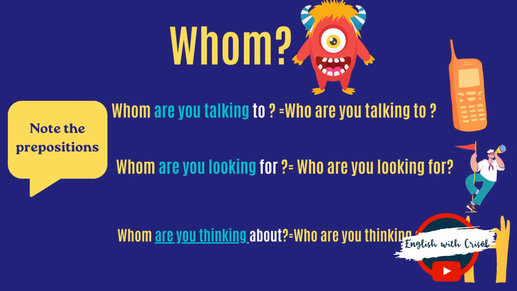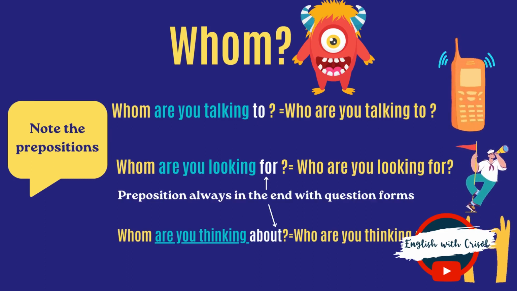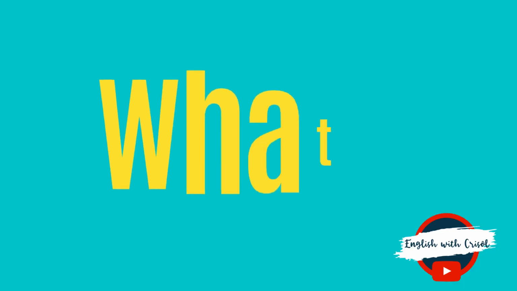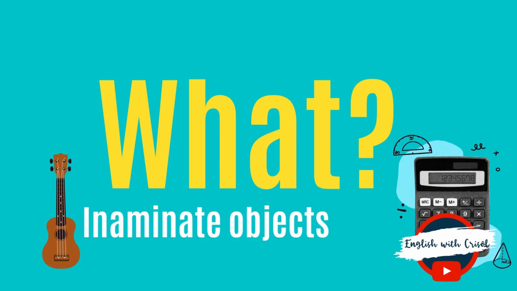In the case of to, we can use this preposition at the beginning of the sentence or at the end of the sentence. Prepositions such as for and about are used only at the end of the sentence.